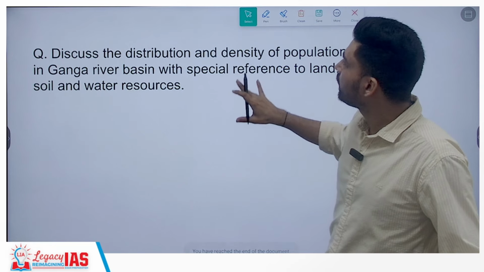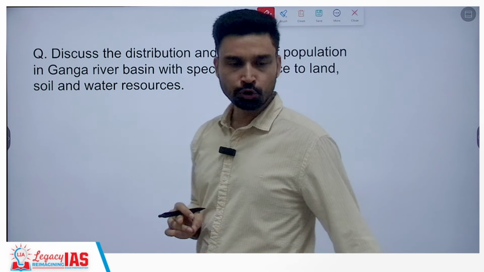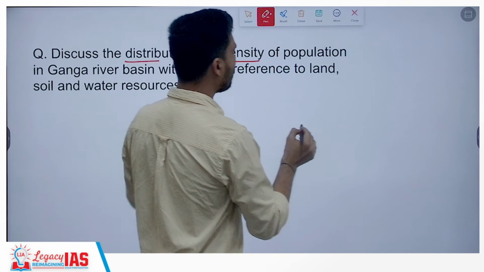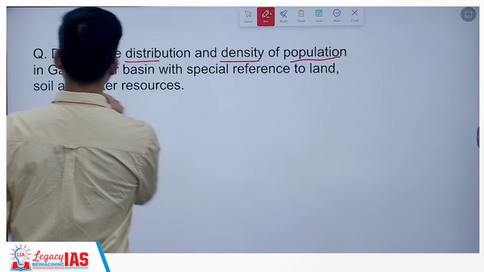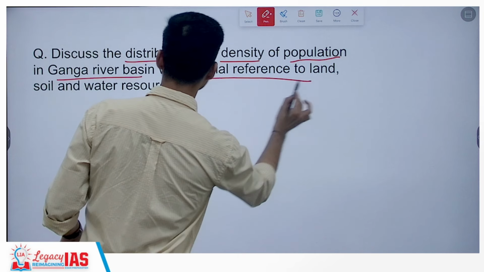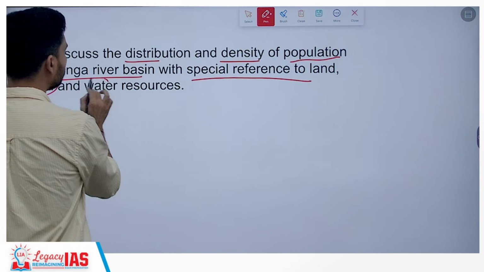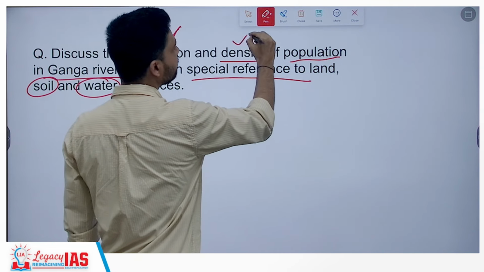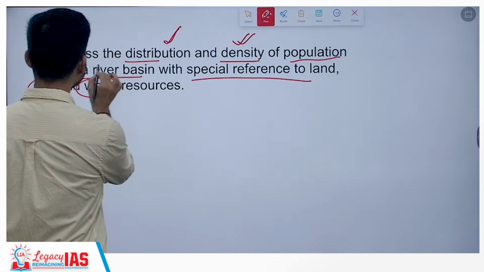The next question is to discuss the distribution and density of population in the Ganga river basin, with special reference to three things: land, soil and water. So we have talked about the population distribution and the density of population in the Ganga river basin.